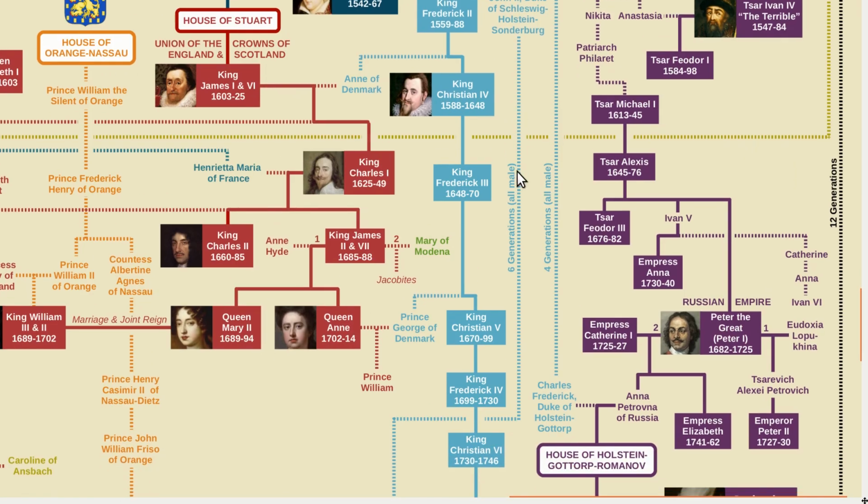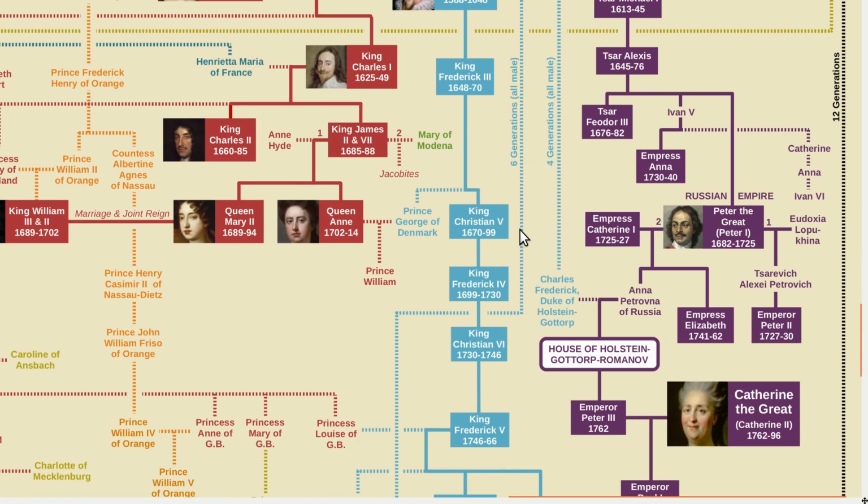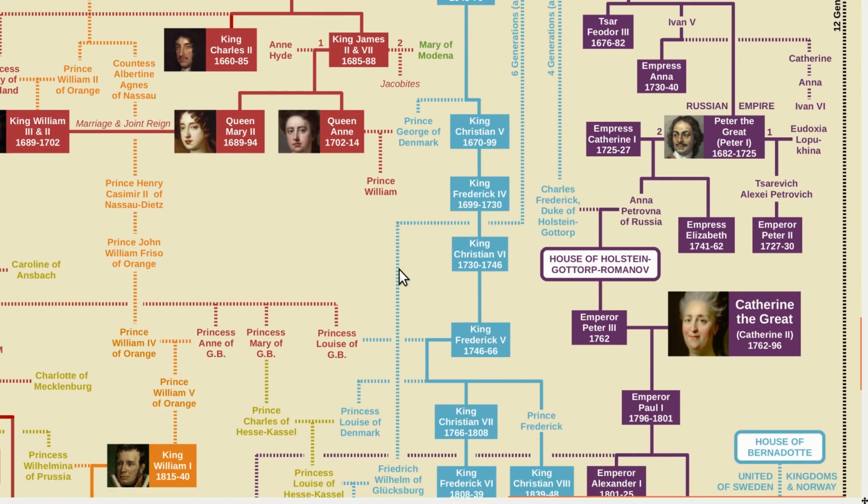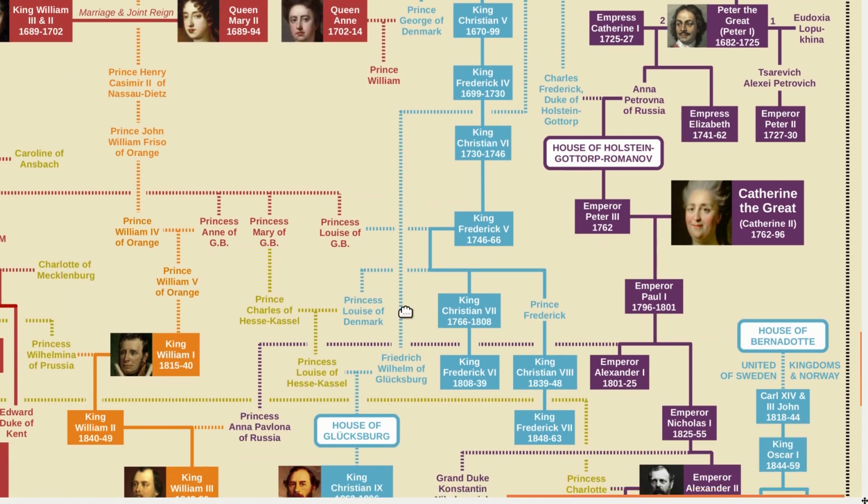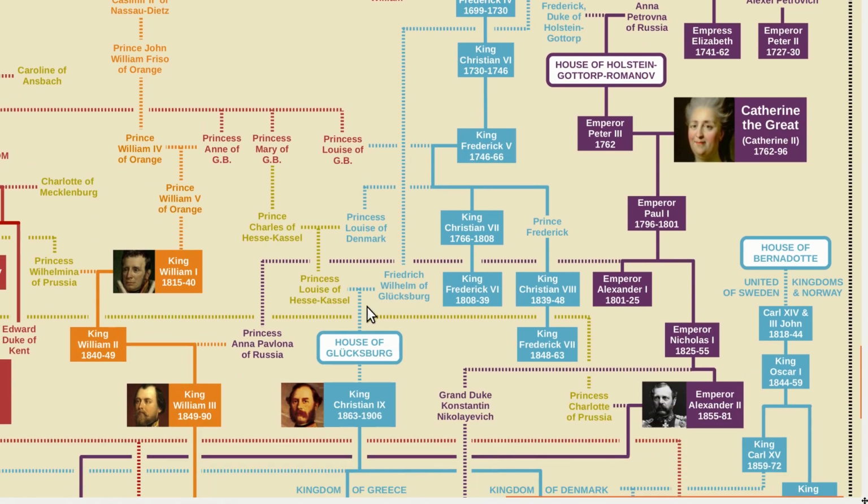So with King Christian the Ninth, the reigning house in the Kingdom of Denmark is now the House of Schleswig-Holstein-Sonderburg-Glücksburg, or for short, just Glücksburg. But remember, this is not really a new house. It's a junior branch of the House of Oldenburg that became the main branch after the senior branch died out.